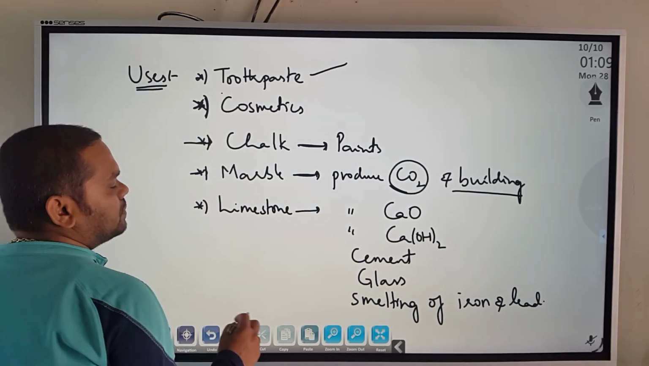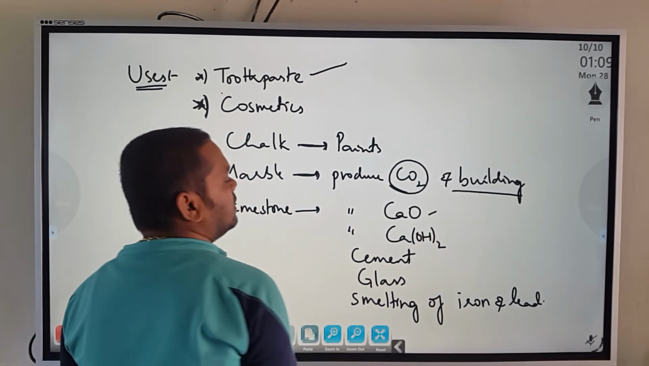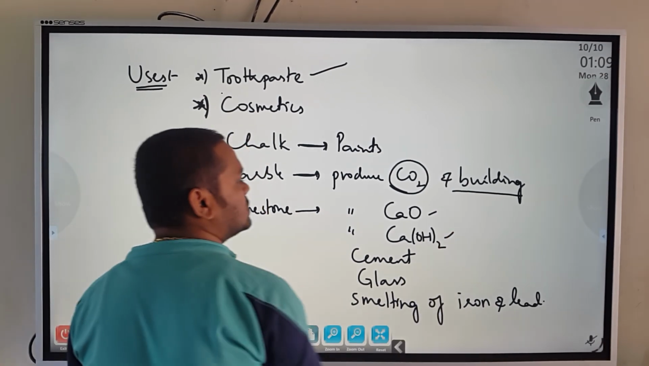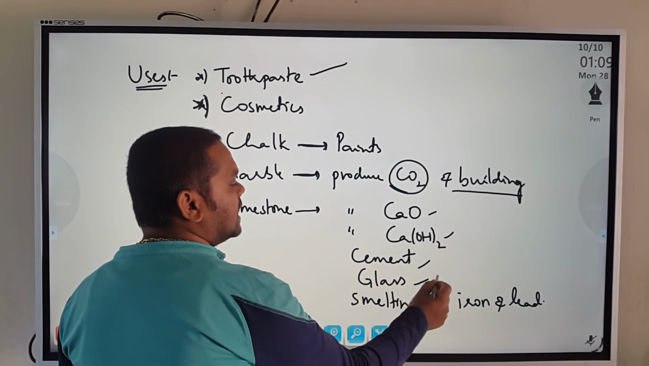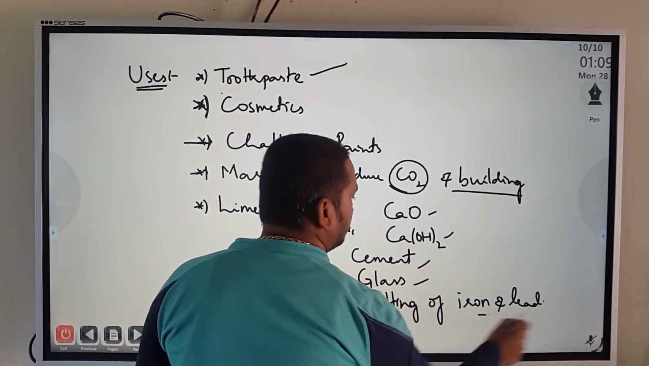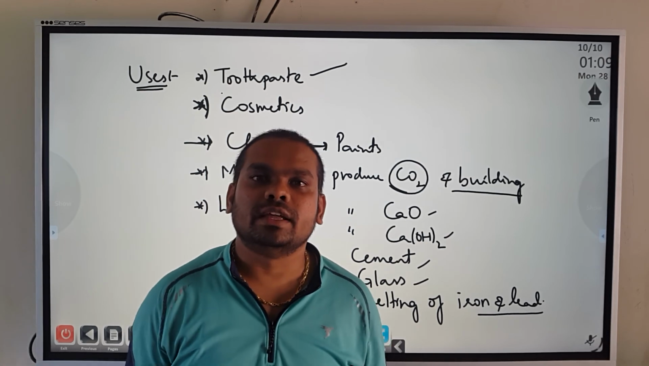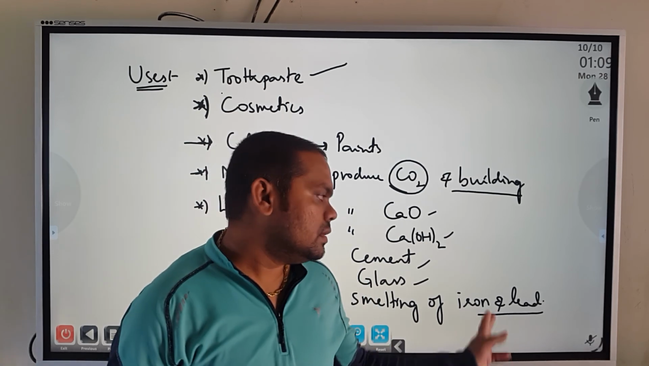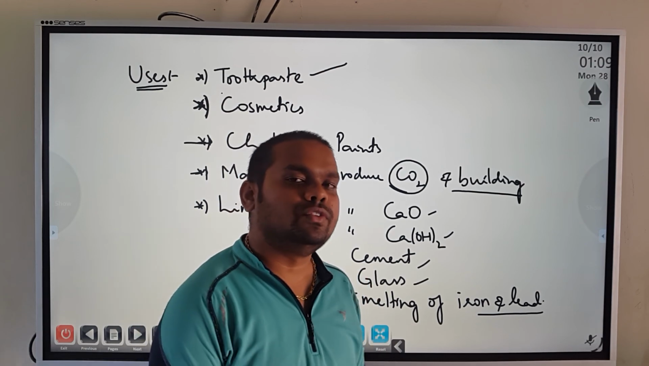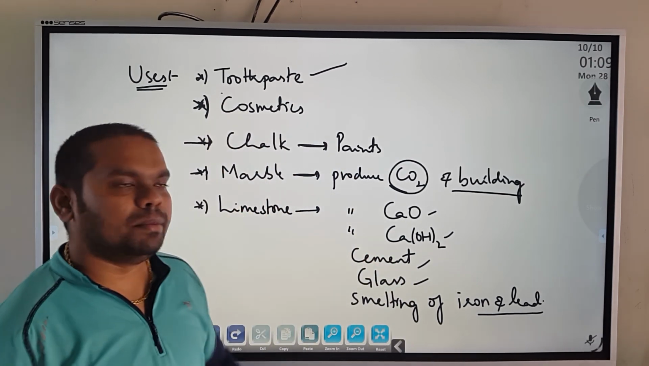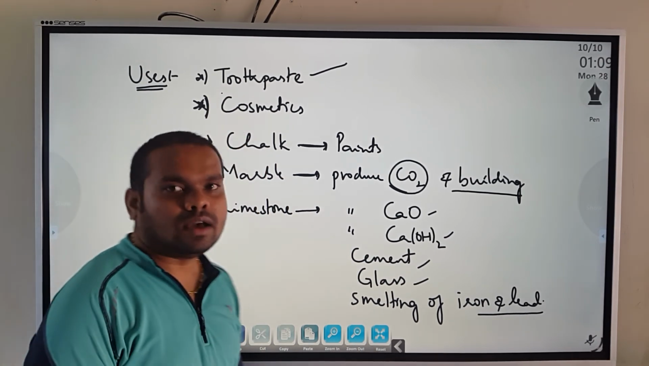Then limestone is used in producing calcium oxide. It is also used in producing calcium hydroxide. Then it is used in making cement, glass, and smelting of iron and lead. Smelting of iron and lead is nothing but making it molten and then extracting the iron and lead from its impurities. In that entire process we will be using calcium carbonate. So these are some uses of calcium carbonate.